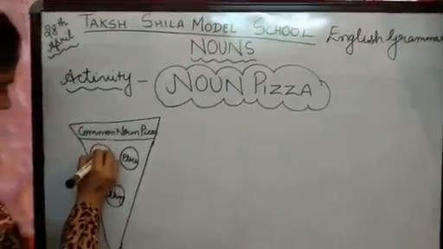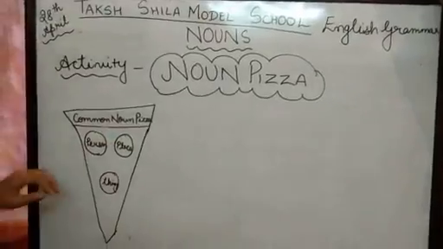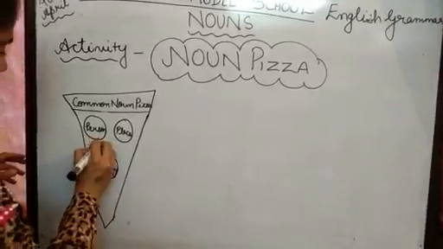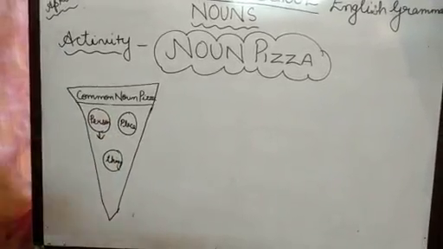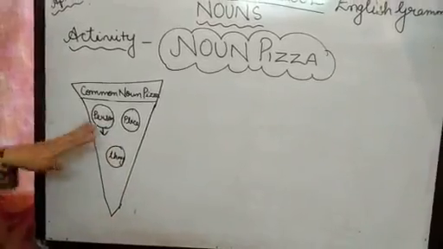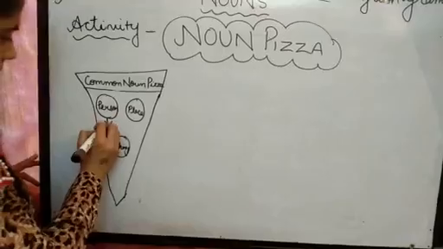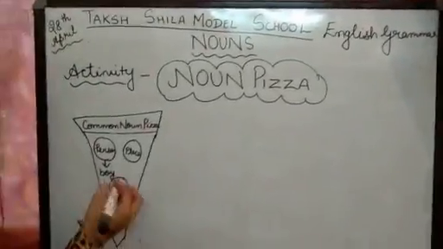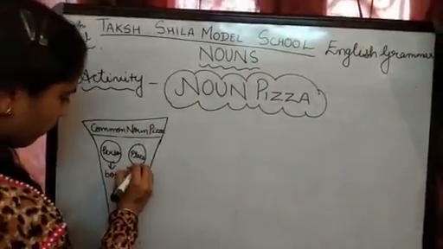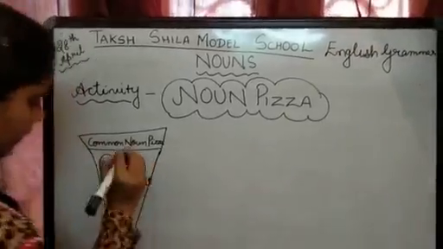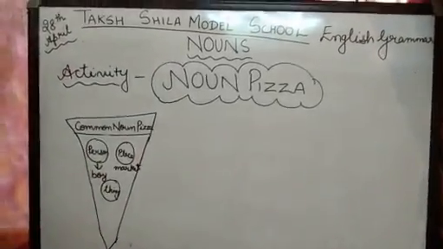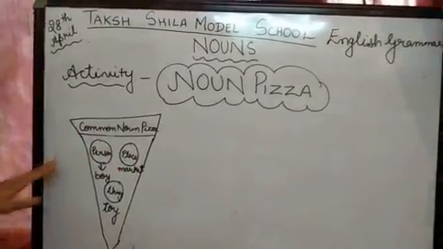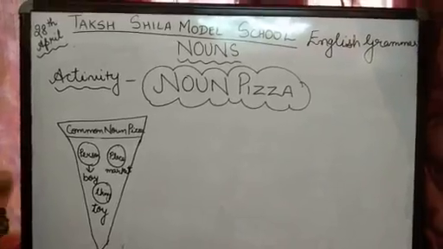So children, you have to make the cutout in that way. When you open the person circle, you have to write any name of a person, right? Common name like boy. Here place, you can write any place like market or school. And next is thing, you can write any toy, right? So it is the common noun pizza.